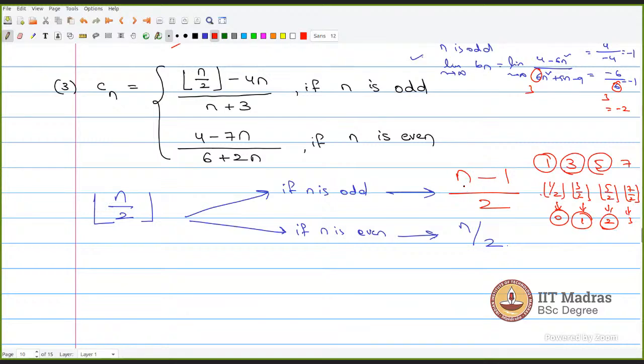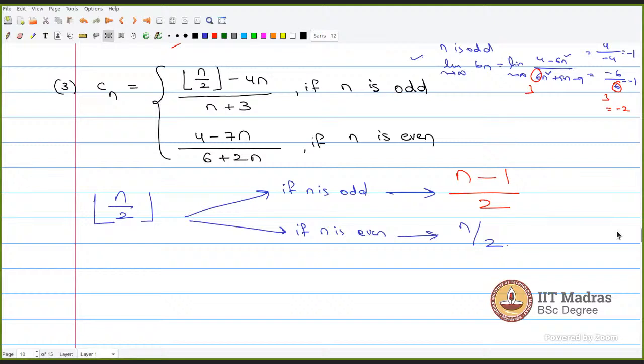Just substitute 1 here. We get (1 minus 1) by 2, which is 0. When you substitute 3 here, (3 minus 1) by 2, 2 by 2, which is 1. (5 minus 1) by 2, which is 2, like this. So when n is odd, floor of n by 2 can be written as (n minus 1) by 2.